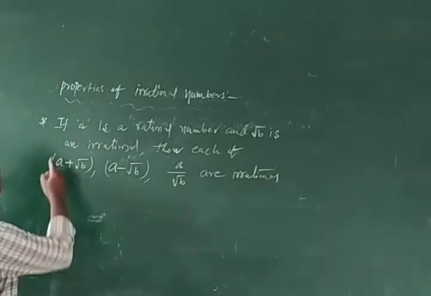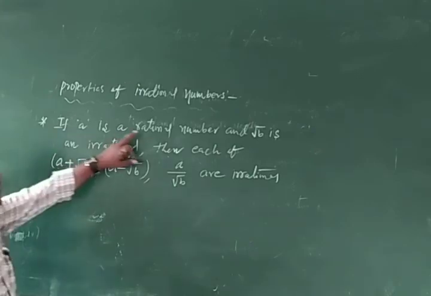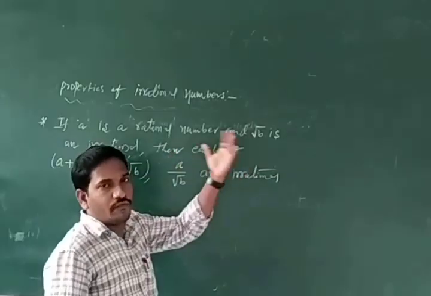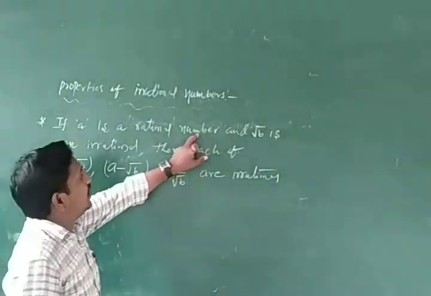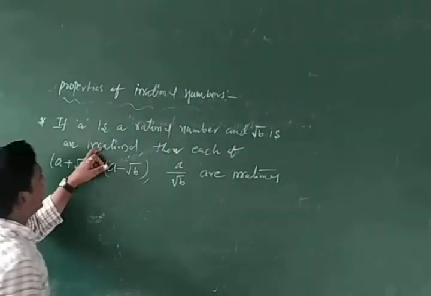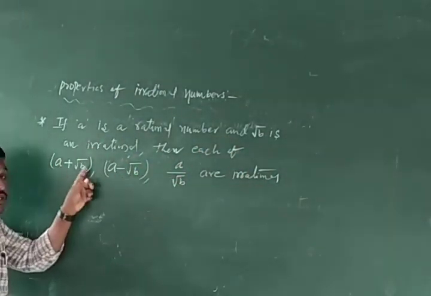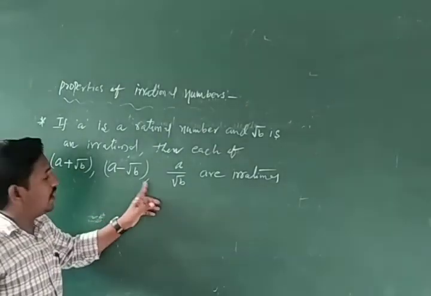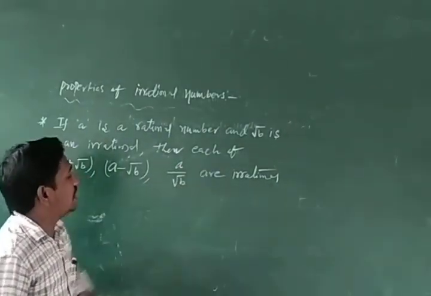Okay, if A is a rational and root B is an irrational, then each of A plus root B, A minus root B and A by root B are irrationals.